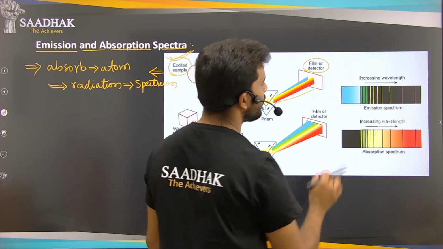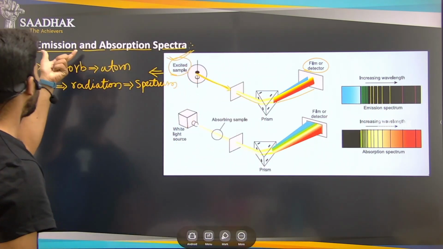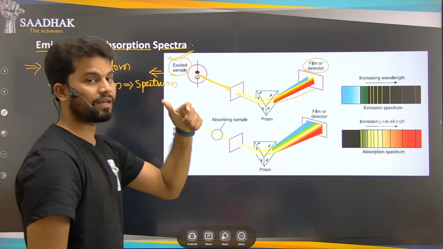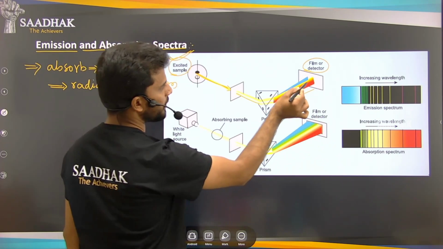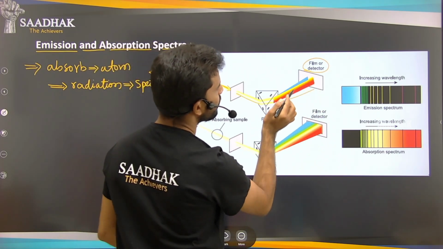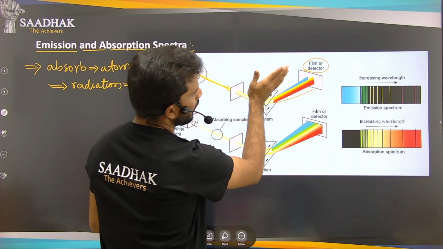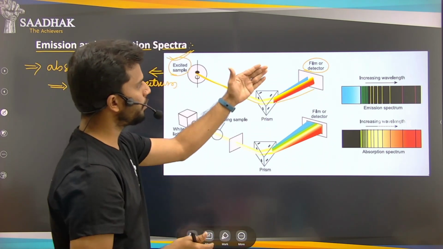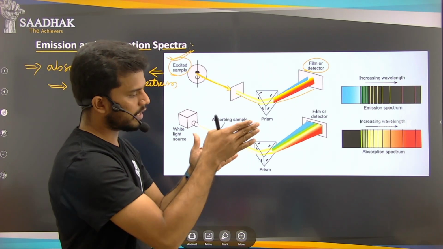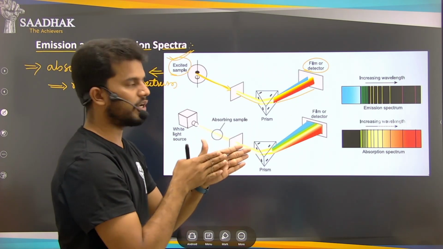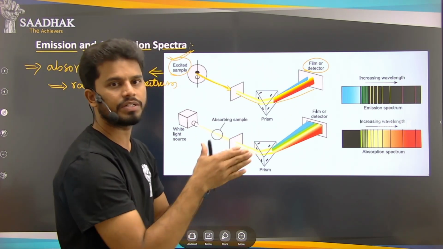So what is happening here? See here, from the name emission, you will get the idea now. If you see this picture clearly, you will see that there are so many lines. We say one layer, then another color layer, another color layer, like sheets of single colors.